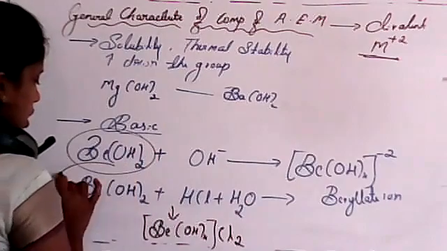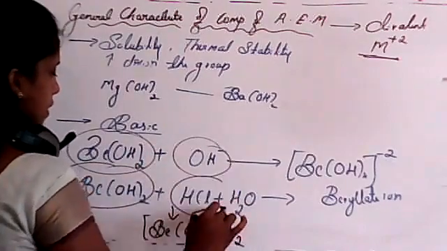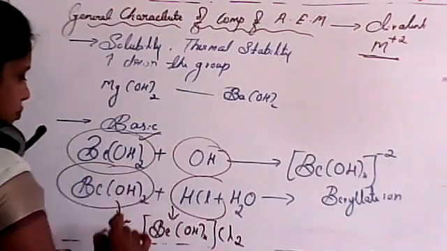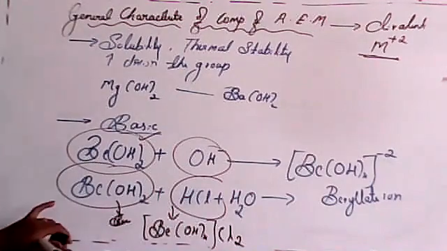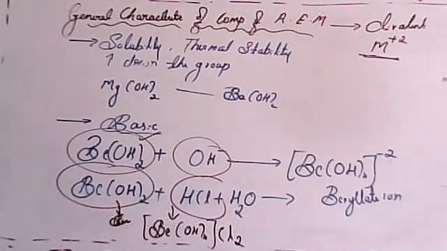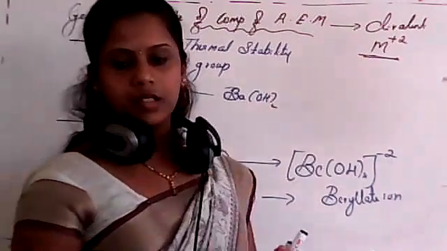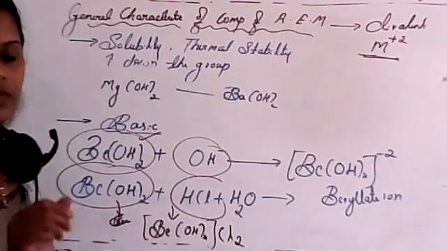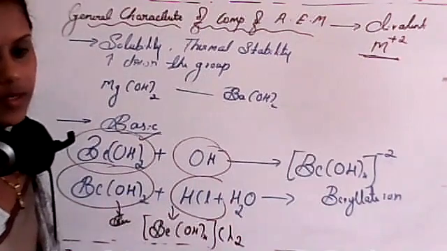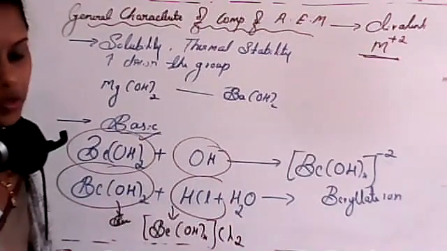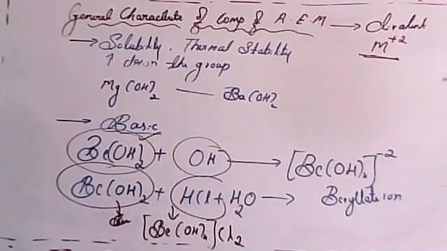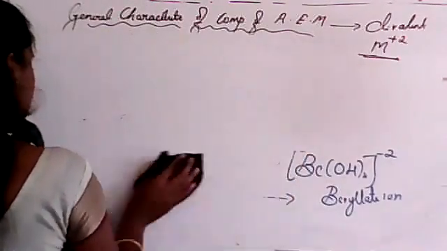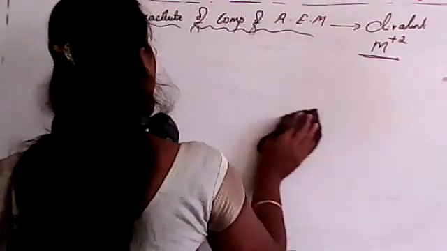Beryllium hydroxide will react with both acid and base. In this case, it acts as an acid. In this case, it acts as a base. Is it clear, students? So these were very important reactions. Is it clear? So next one we'll consider, that is nothing but halides. First one was about oxides, peroxides and hydroxides.